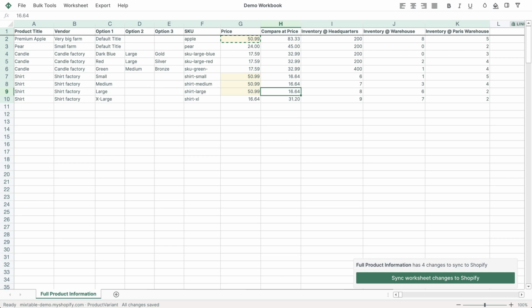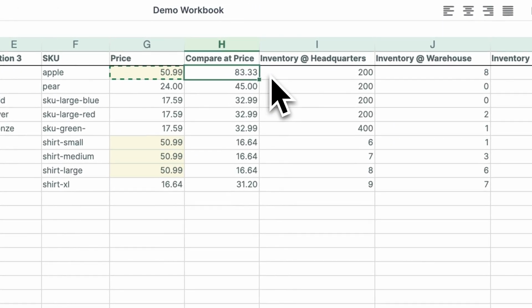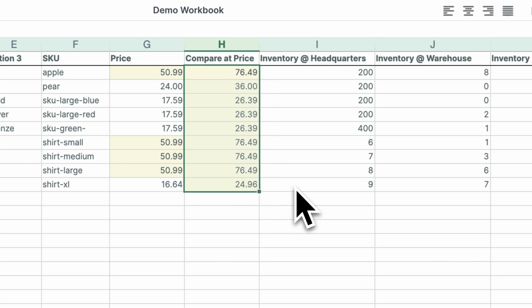Mixtable works very similar to Excel, and we can also use formulas to set cell values. So let's say we want to set our Compare At price to be higher than our price using a formula. To do this, we first select the cell and we set our multiplication formula just like in Excel. We can then click and drag this to all the other cells in our column.